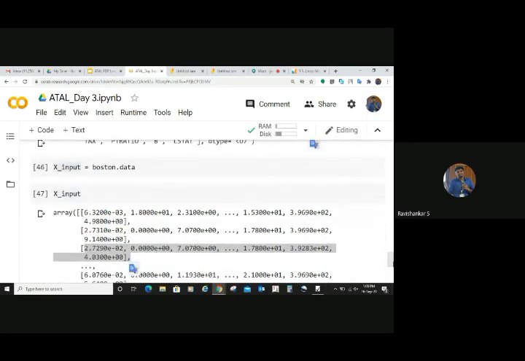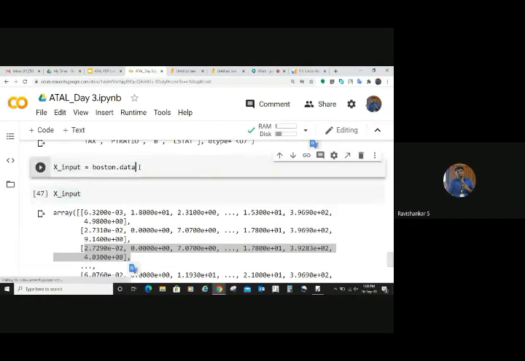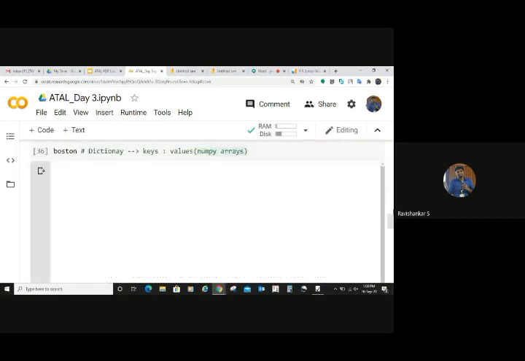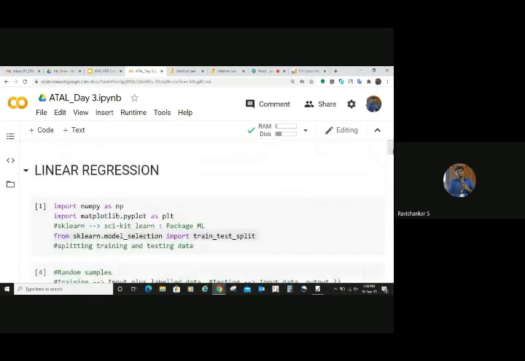Okay. So let me convert this input data into a data frame. How can you do that? Now you have the input data available here, right? So I'm trying to convert this into a data frame. For that, I think I haven't imported pandas there. If you import pandas, then only you can make use of the pandas function.